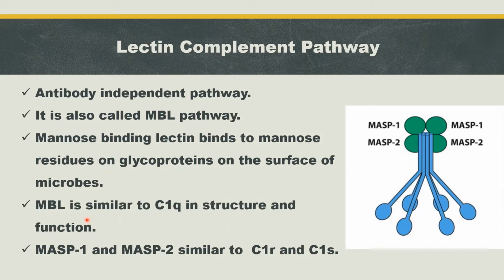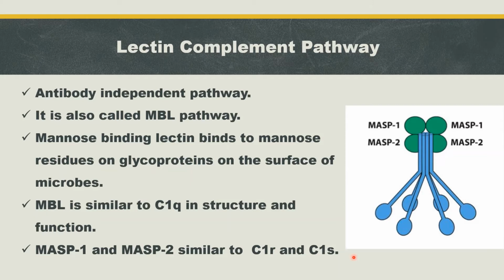The structure and function of MBL is similar to C1Q. C1Q is part of complement protein 1 in the classical pathway. We already discussed the structure of complement protein 1 in our classical pathway lecture video. So here the structure and function of MBL is similar to C1Q, and the structure and function of MSP1 and MSP2 are similar to C1R and C1S respectively.